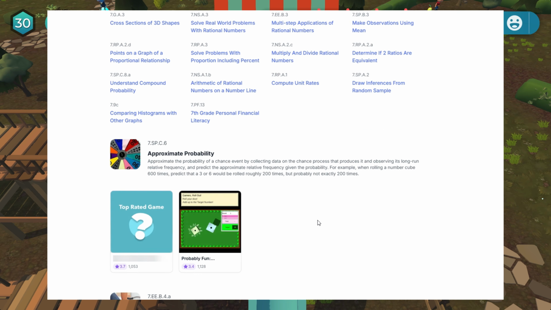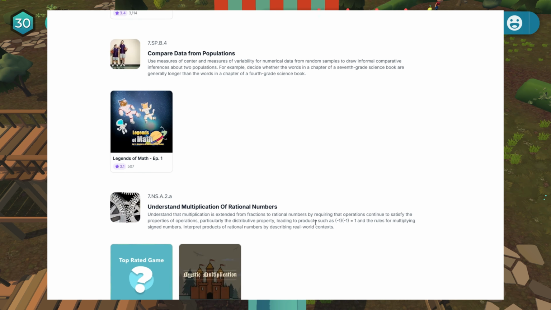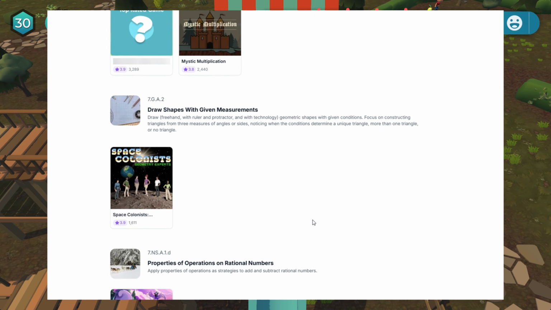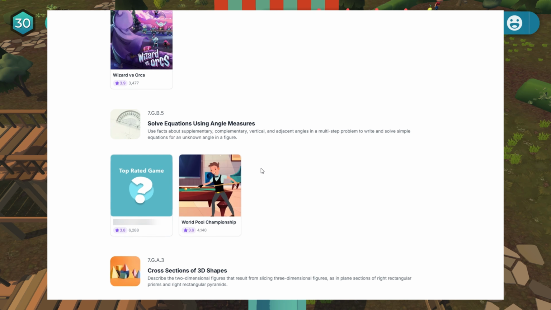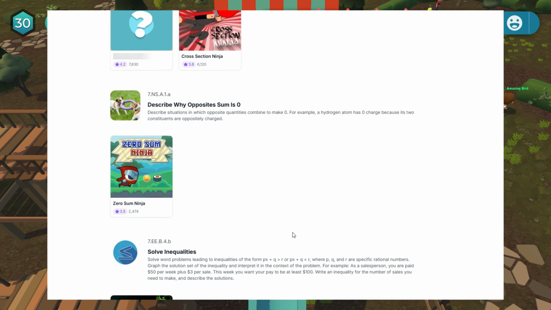So quite a bit of them: approximate probability, solve equations, compare data from populations, understand multiplication of rational numbers, draw shapes with given measurements with Space Colonists, Wizard versus Orcs for properties of operations on rational numbers, World Pool Championship for solving equations using angle measures, which is a very cool way to incorporate that, cross sections of 3D shapes for Cross-Section Ninja. And then we also have Zero Sum Ninja, describe why opposite sum is zero.